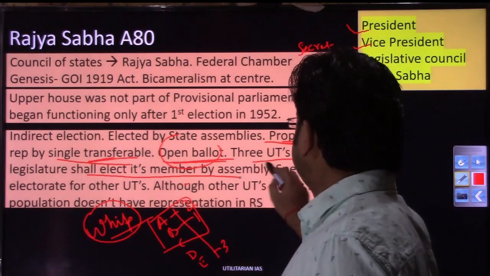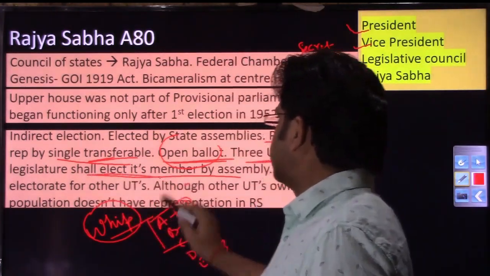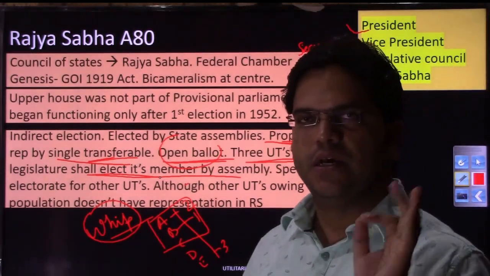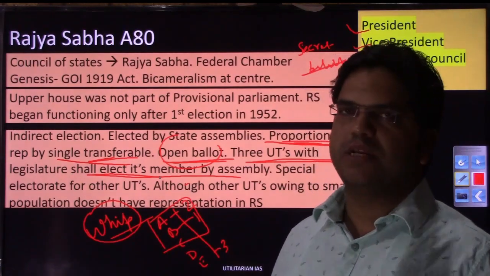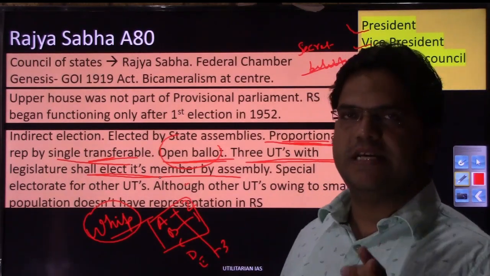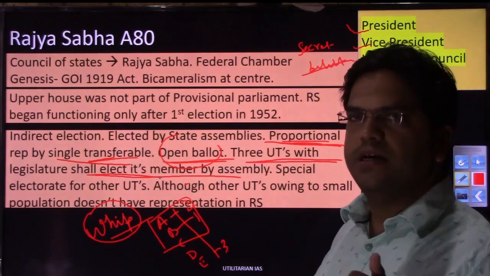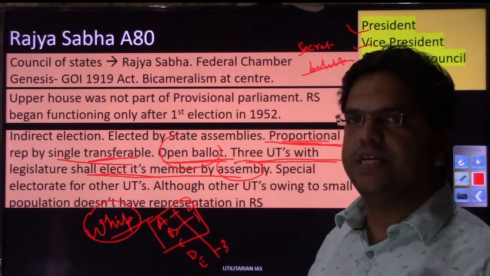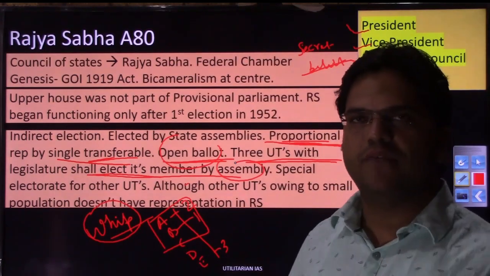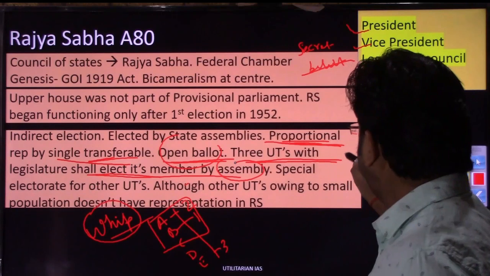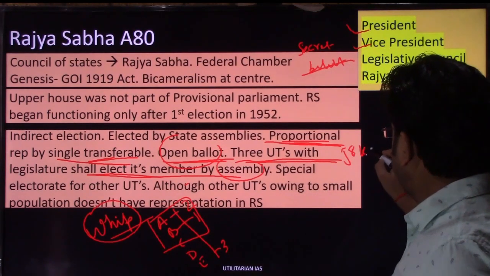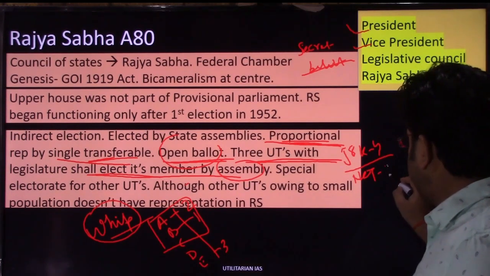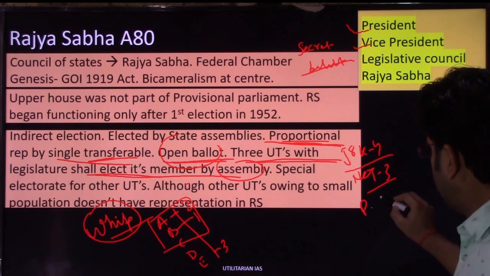Then the next line is that the 3 UTs with legislature shall elect members by assembly. You do have 3 union territories with assemblies. Recently a new union territory with an assembly has been created, that is J&K UT. The other 2 UTs that have assemblies are NCT of Delhi and Puducherry. These also have Rajya Sabha seats. J&K has 4 seats in Rajya Sabha, NCT of Delhi has 3 seats, and Puducherry has 1 seat.